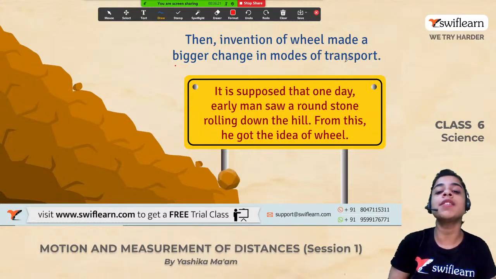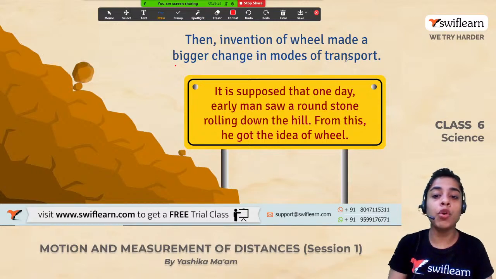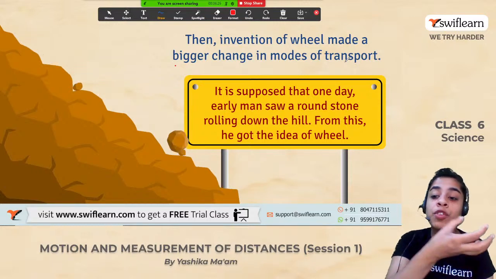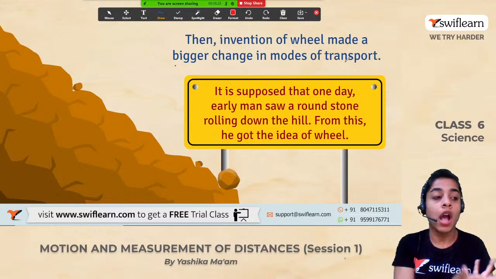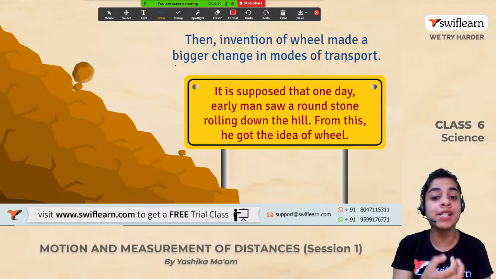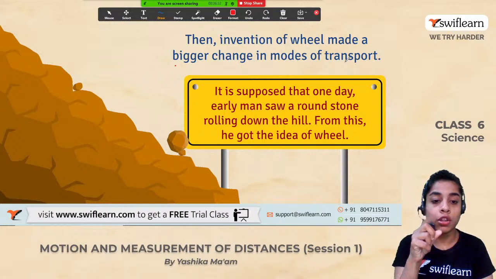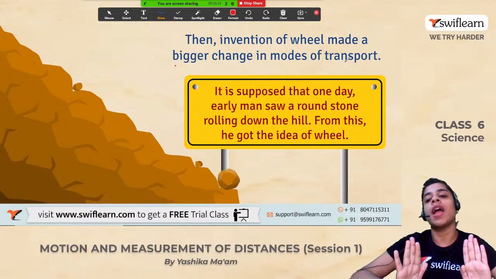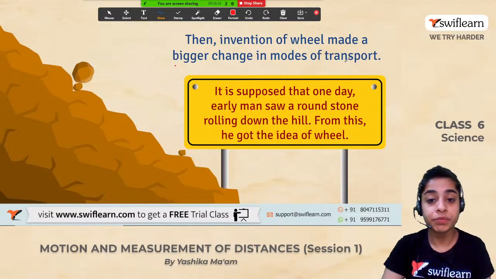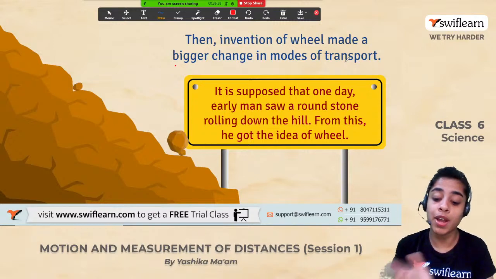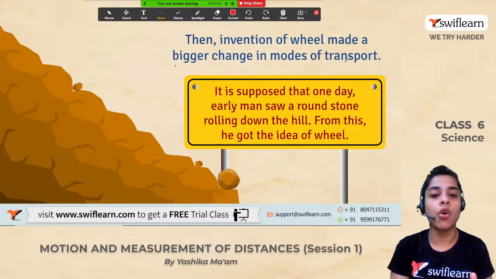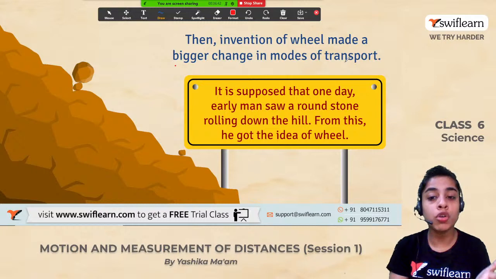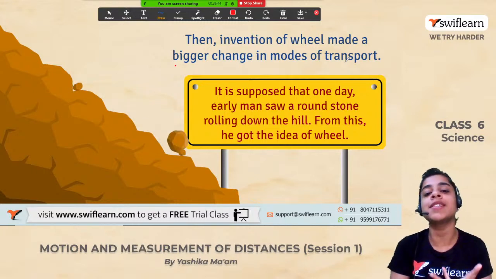Now, the second situation is I am going to install some wheels below that box. अब मैं उस box के नीचे कुछ wheels लगा दूंगी. All right, the rolling wheels. Now try and push that box. Try to move it from one place to another. अब क्या होगा? You will be able to move that box very, very easily.